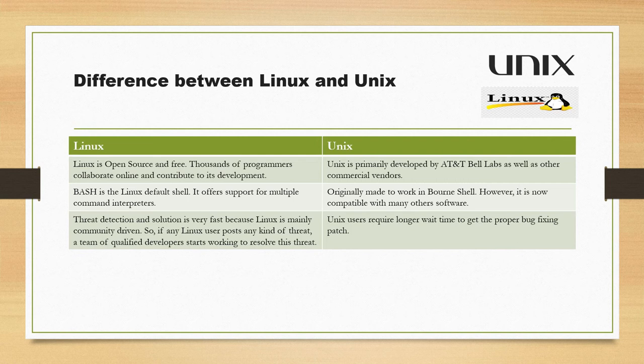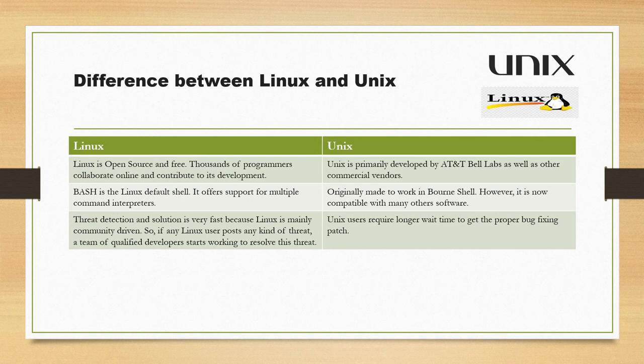Now, this is a very important point. When we talk about Linux, threat detection and solution is very fast because Linux is mainly community driven. If any Linux user posts any kind of threat, a team of qualified developers starts working to resolve it. So when you work on any Linux operating system, you don't need to install any kind of antivirus, right?